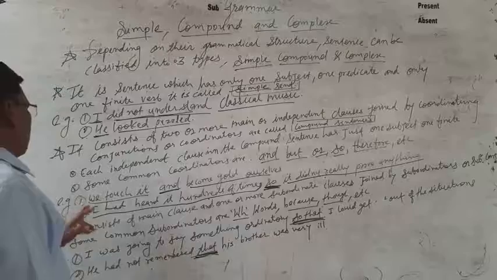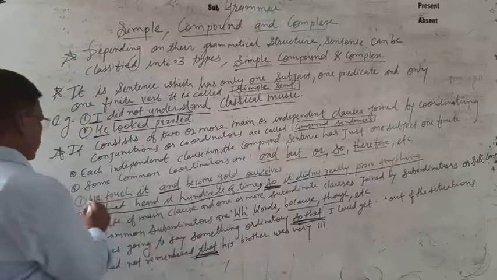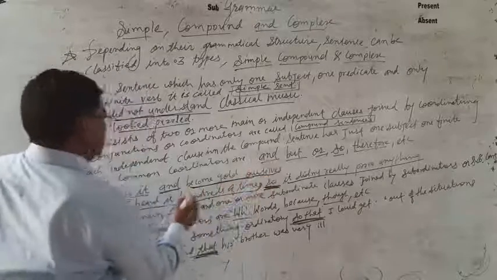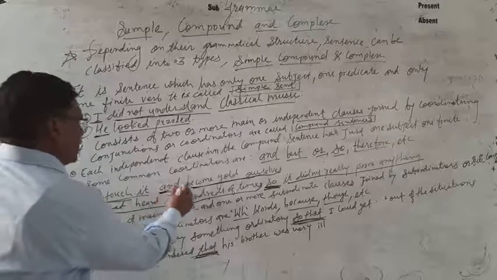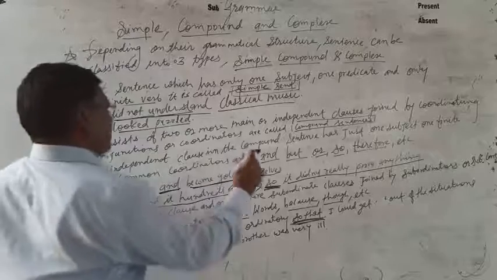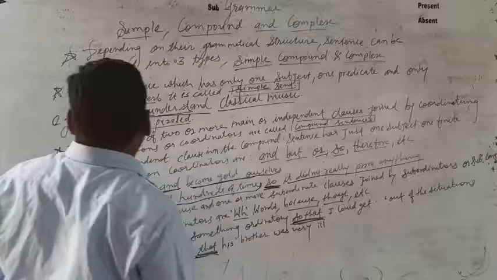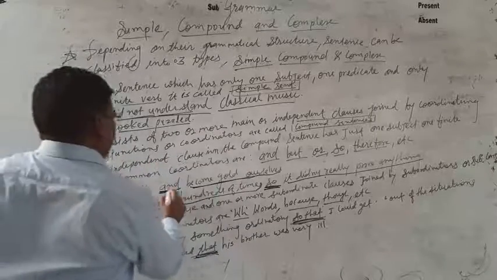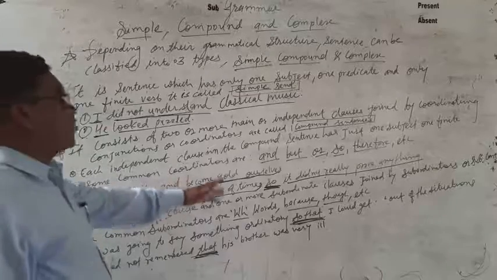For example, we touch it and become gold ourselves. These are separate clauses joined by the coordinating conjunction. What is the conjunction here? And. This is why this type of sentence is called a compound sentence.